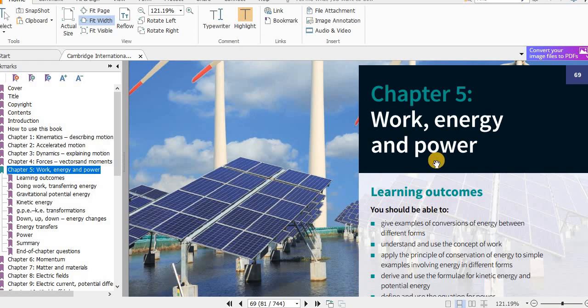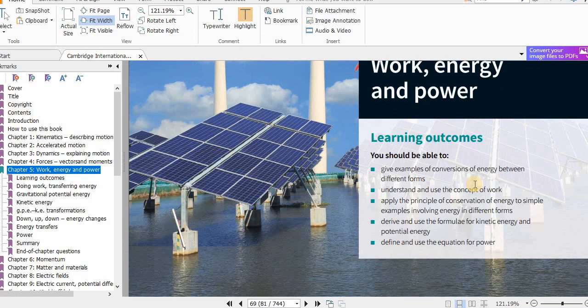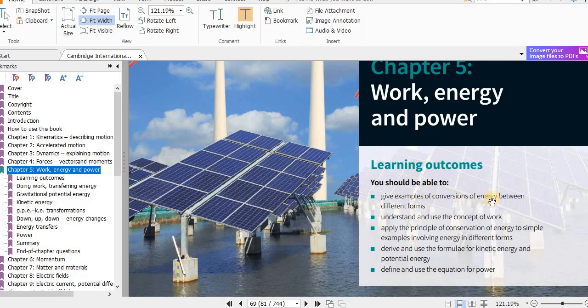Chapter 5, work, energy and power, learning outcomes. You should be able to give examples of conservations of energy between different forms, conversions or transfer of energy from one form to another form. The more appropriate word is transfer instead of transform, but in this book you will see the words transform used. The best word to use is transfer of energy.